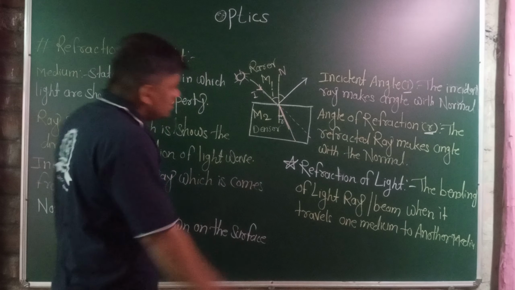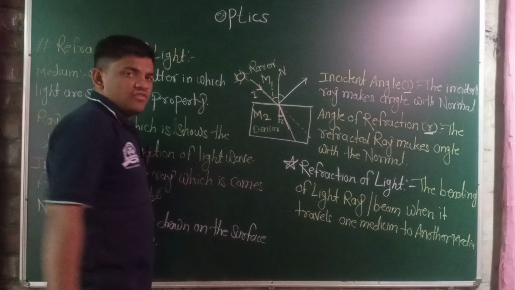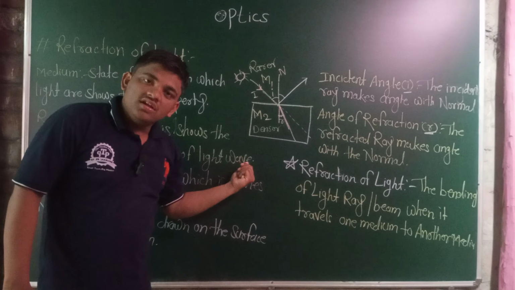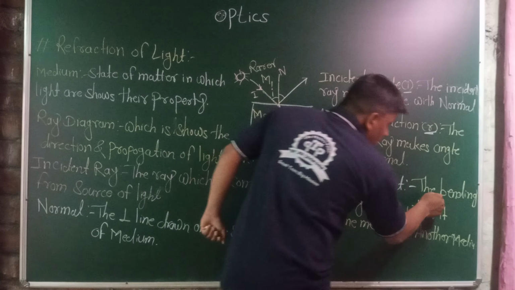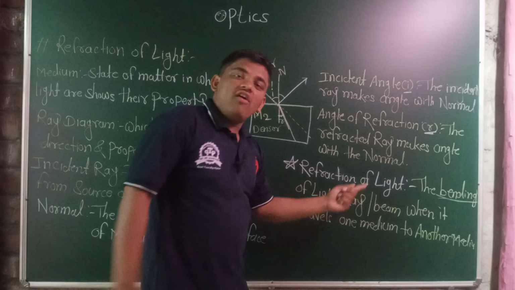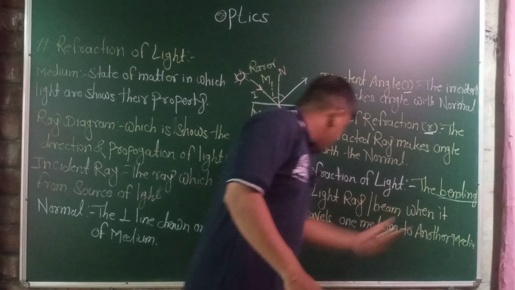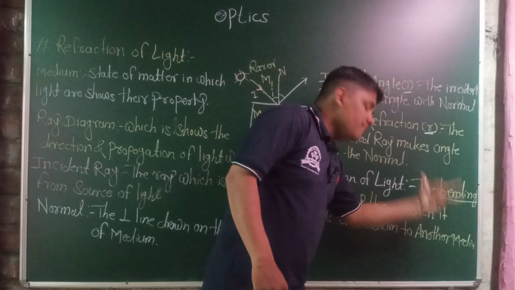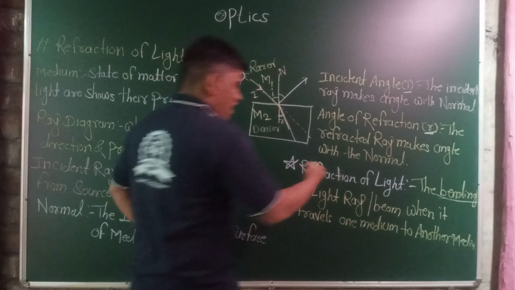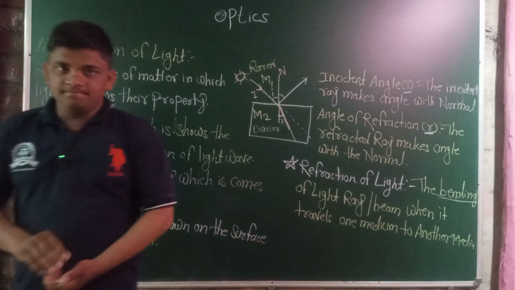At that point the angle changes, or the direction or path of that particular ray changes, and it bends. The bending of light rays or light beam when it travels from one medium to another medium. This phenomenon, this process, is called the refraction of light.